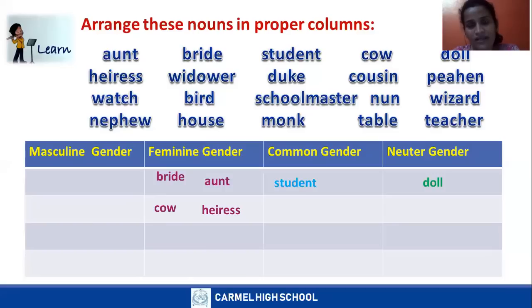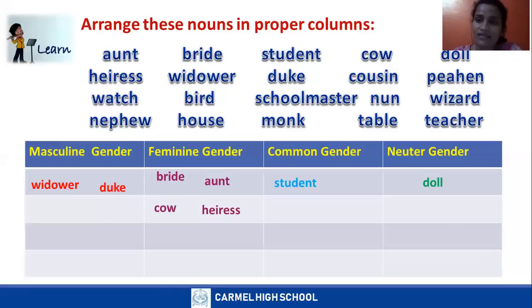Widower. Is widower male or female? It's a male. Opposite gender, widower, widow. So it goes to masculine gender. Duke. What do you mean by Duke? A male holding the highest title in the British peerage. In the British Kingdom, a male holds the highest title, highest position. It's called Duke. So Duke is a male, Duchess is the opposite gender of Duke. So it goes to masculine gender.